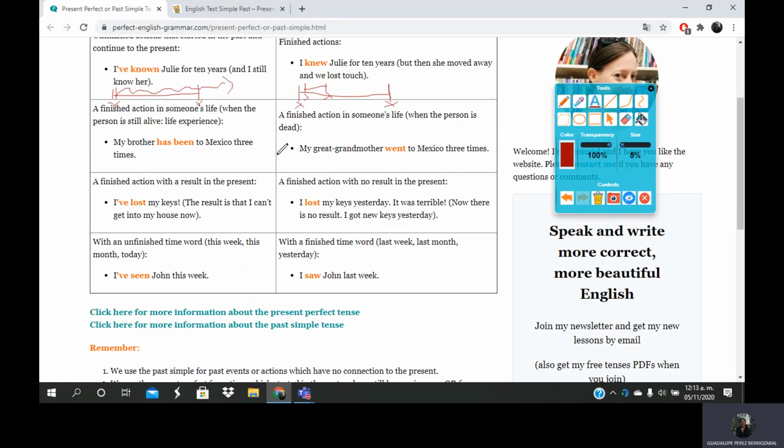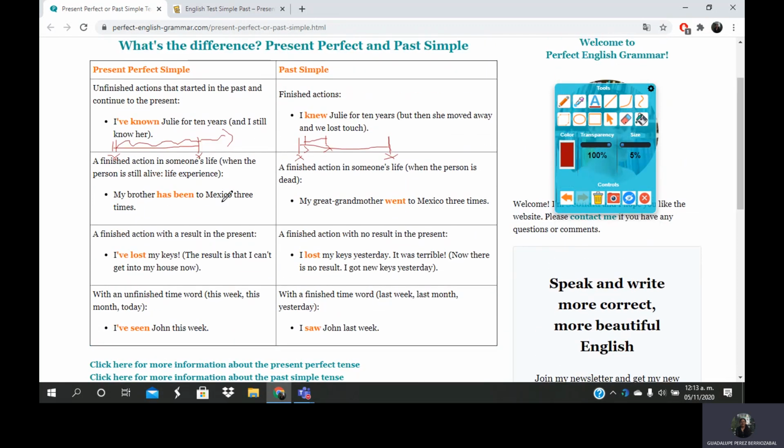So, in the case of present perfect, we talk about an unfinished action in someone's life. And when we are talking about experiences, we use present perfect. For example, my brother has been to Mexico 3 times. In this case, we emphasize 3 times because it's an experience, right? And then a finished action in someone's life is past simple. This is a situation that started in the past and finished.